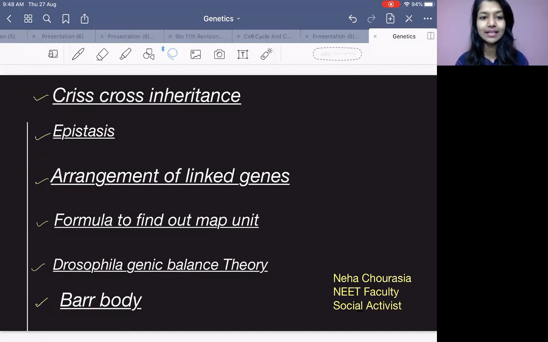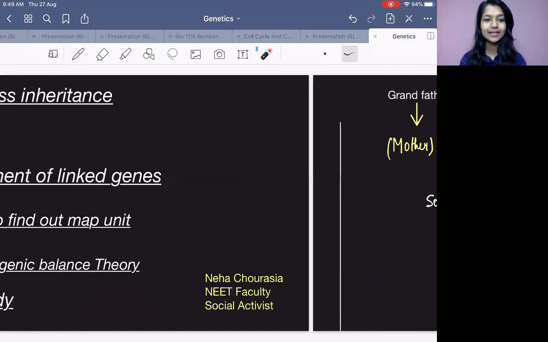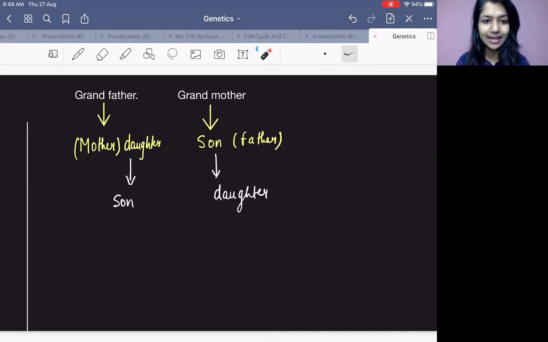You can see on the screen: crisscross inheritance, epistasis, arrangement of linked genes, formula to find out map unit, Drosophila genic balance theory, bar body. These are the concepts which we are going to learn now. Okay, so let us start with crisscross inheritance.